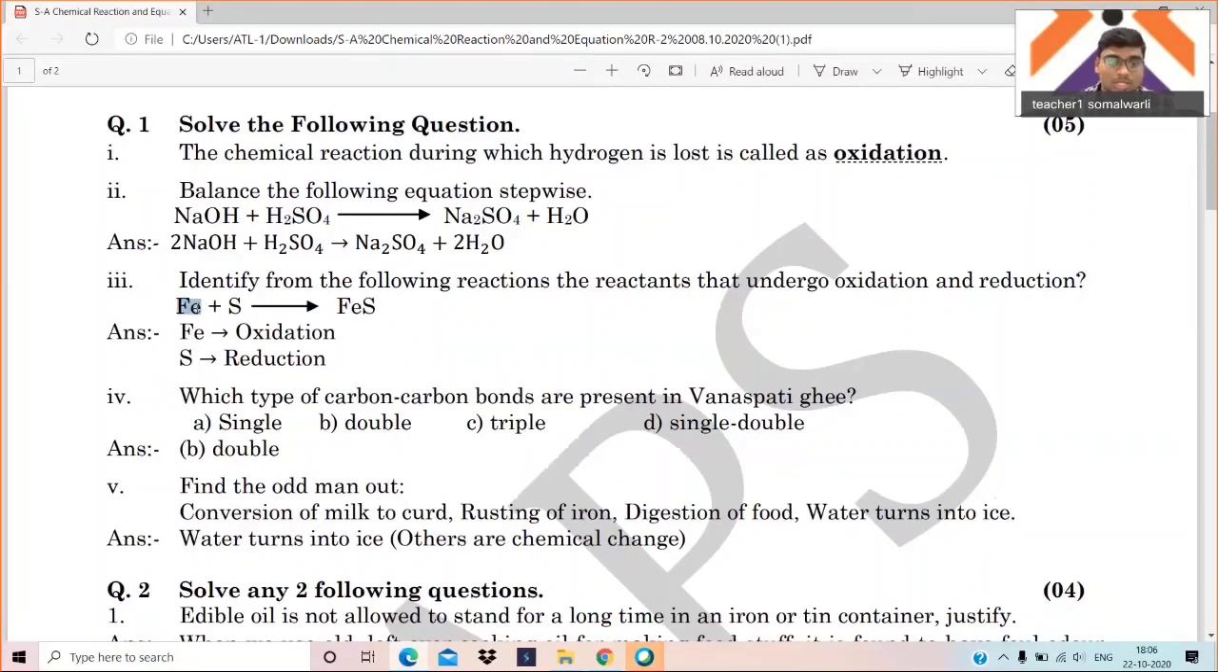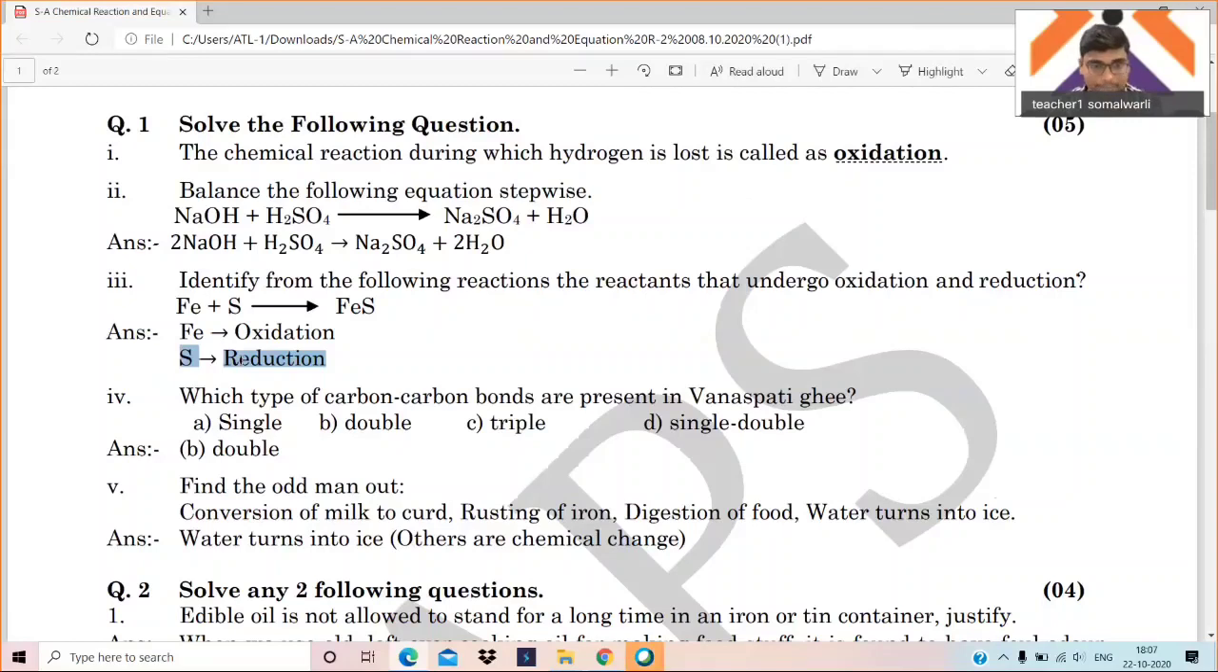So iron is losing the electron. So it is what? Oxidation. And the sulfur is accepting the electron. It is what? The reduction. Oxidation and reduction is always a simultaneous process. Whenever oxidation and reduction occur together, it is called a redox reaction. You already know. So always remember the metal undergoes oxidation by losing the electron and non-metal undergoes reduction by accepting the electron. Are you getting this?